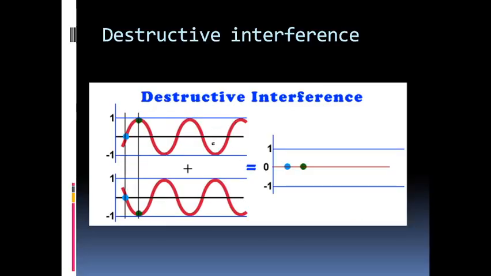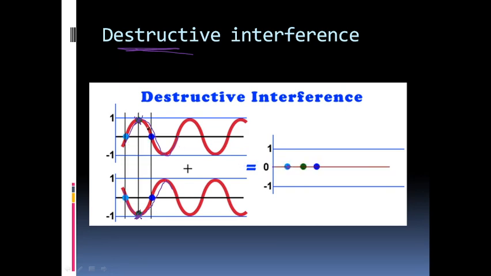Now the next converse effect that we could study is the destructive interference, where the waves meet up destructively and produce a null effect. As you can see here, one of the waves and the other one are aligned in such a way that they cancel out exactly each other. For example, the crest of one of the waves is aligned with the trough of the other one. So when they meet up, they will cancel out. The resultant amplitude will be 0.